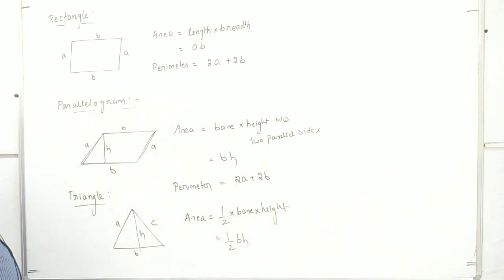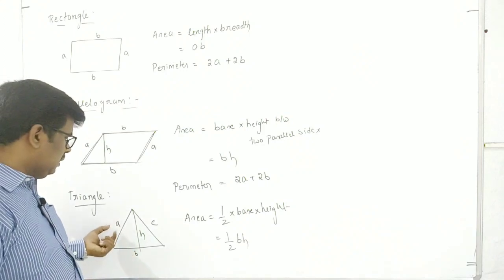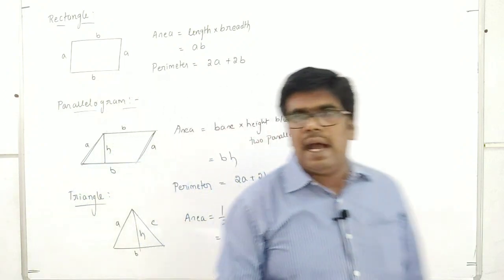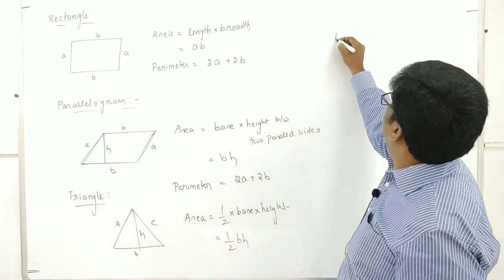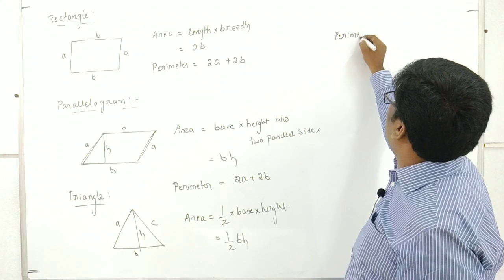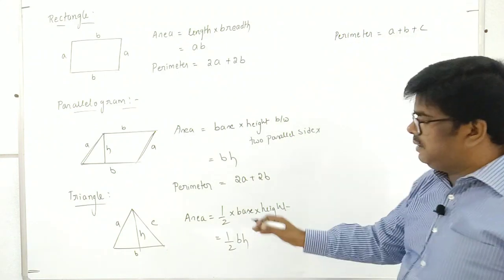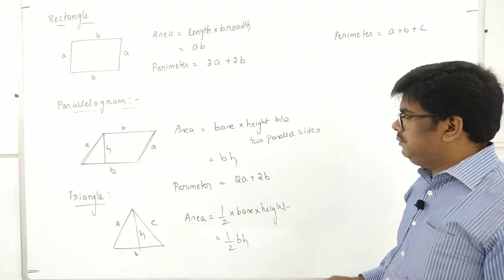And perimeter means the total boundary length, that is A plus B plus C.